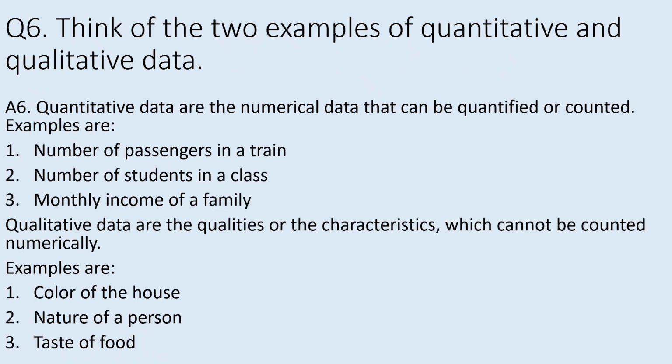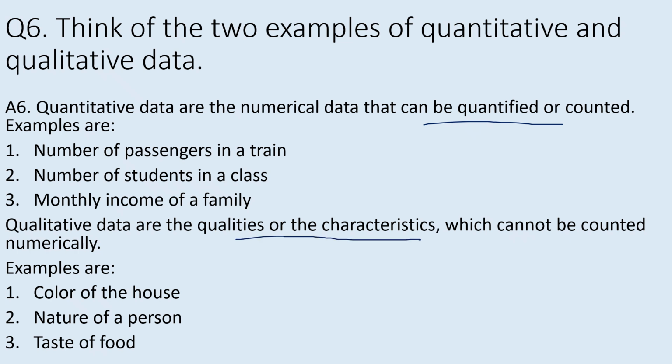The next question is: think of two examples of quantitative and qualitative data. So what is quantitative data? Quantitative data are those data which can be counted or quantified. And what is qualitative data? Qualitative data are those that show the qualities or the characteristics.